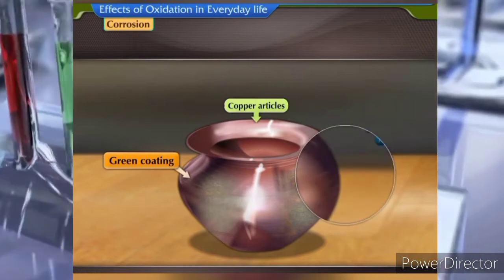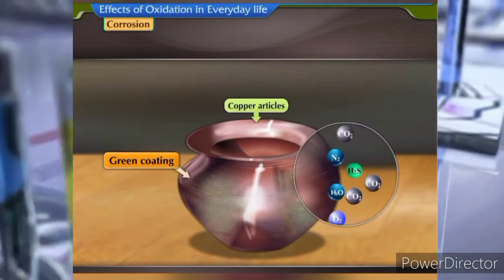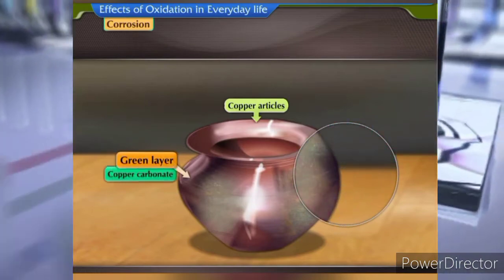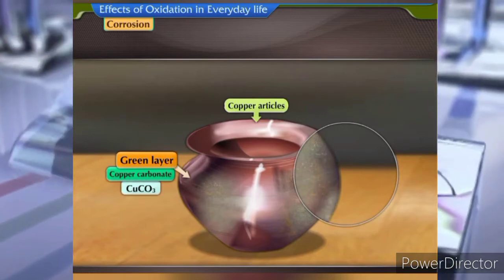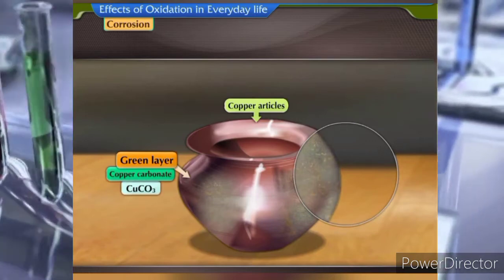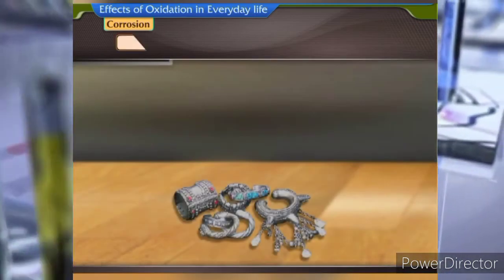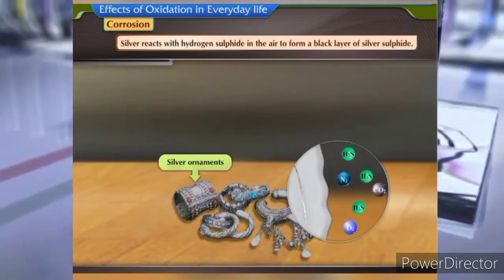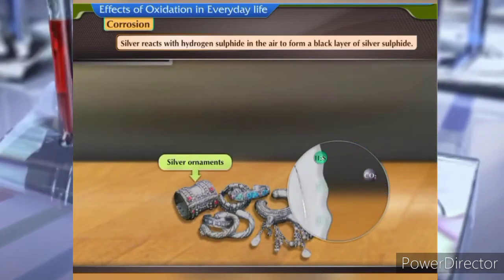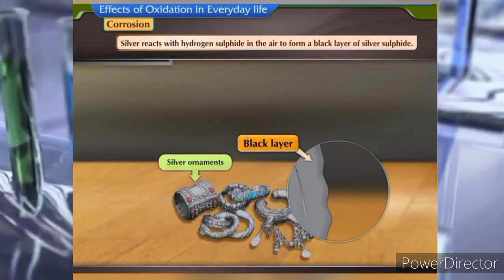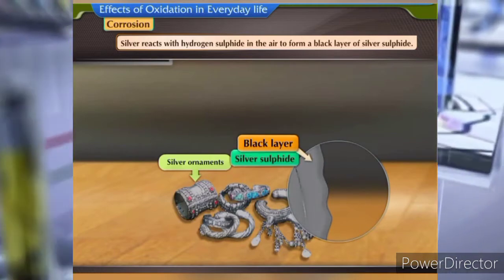Copper reacts with carbon dioxide from the air to form a green layer of copper carbonate, CuCO3. In the same way, silver reacts with hydrogen sulfide in the air to form a black layer of silver sulfide.